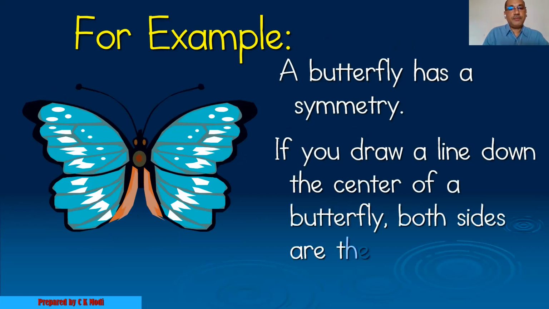If you draw a line passing through the center of this butterfly, it divides into two parts, and both these parts are mirror images of each other. Therefore it is symmetrical in nature.